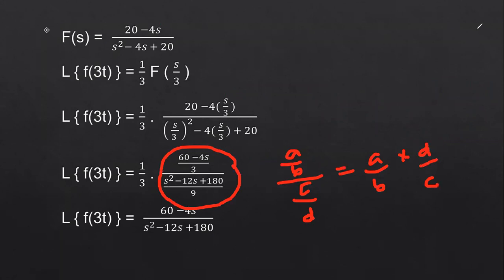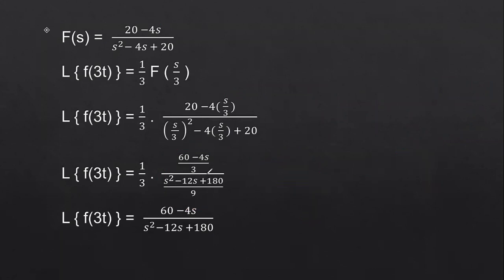If you simplify in this form, then finally you will get 60 minus 4s by s square minus 12s plus 180. The 3 and the 9 get cancelled. This is the final equation for the Laplace transform of f of 3t. So this is the way you have to apply the change of scale property.